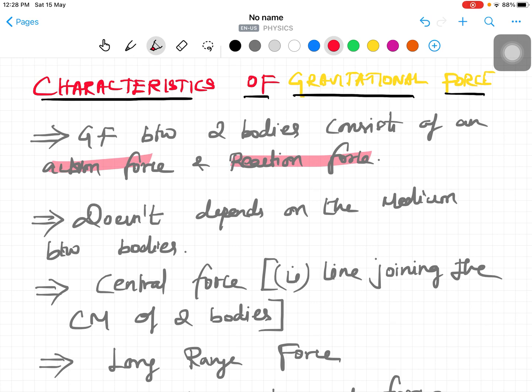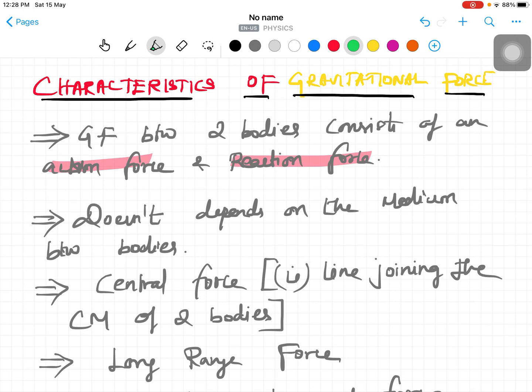Then the third one, it is a central force. We already discussed the system of particles and the center of mass concept. The line joining the centers of mass of the two bodies, exactly the center line, is called the central force. So the gravitational force is a central force, right?